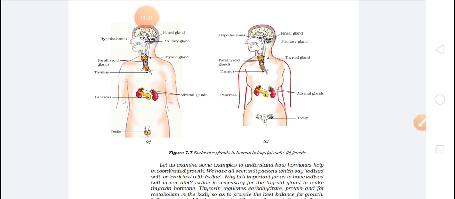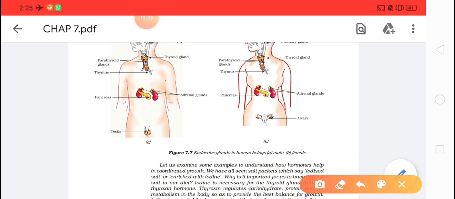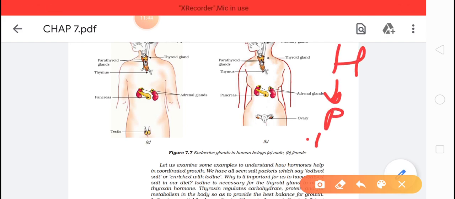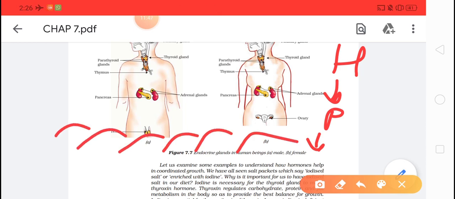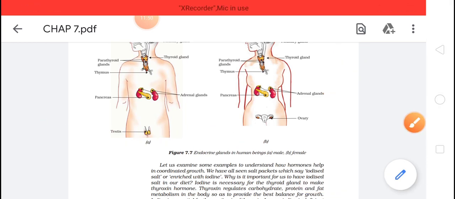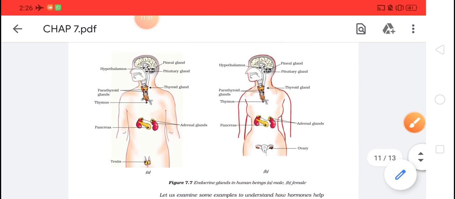Again, see what they are. They are glands, and these glands will release some other hormones. So how is it? The hypothalamus will activate the pituitary. The pituitary will distribute hormones towards various different organs, and they will release their own hormones.